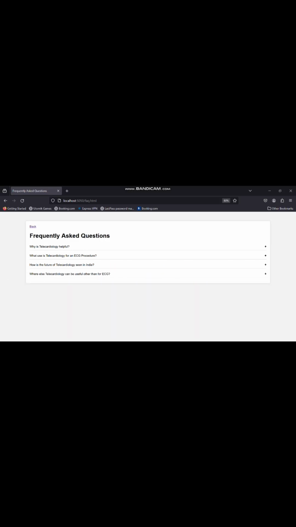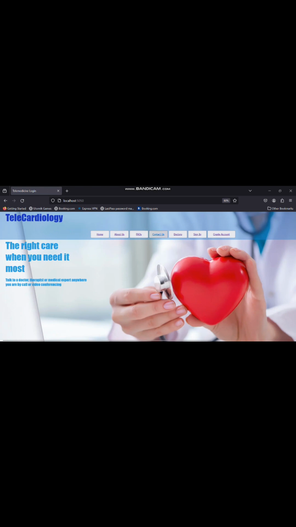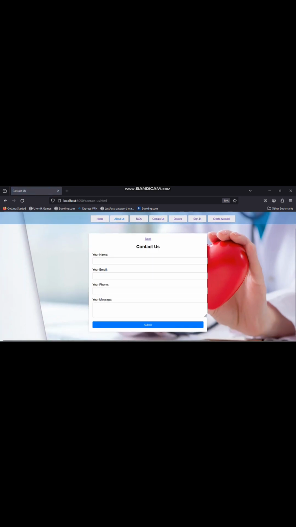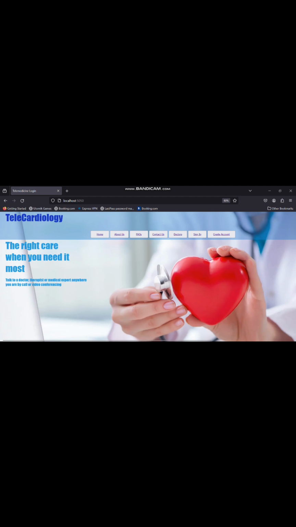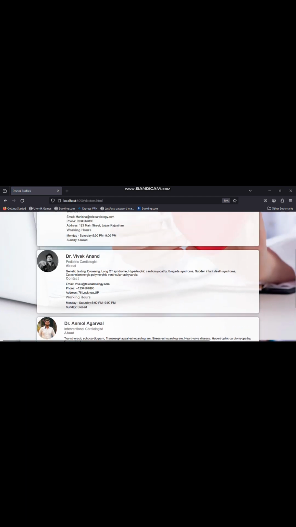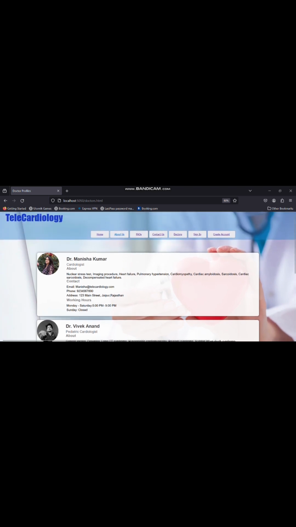Now coming towards Contact Us, you can send any query to the administrator so that they can rectify any defect related to the telecardiology website. Now coming towards the doctors, here are our three doctors. You can see the doctors here.